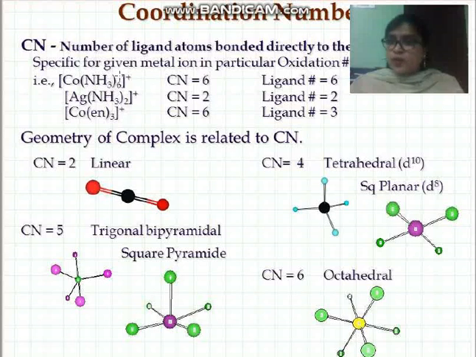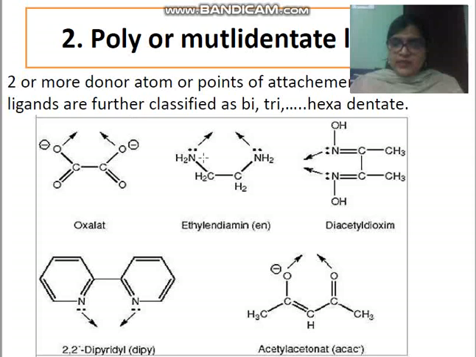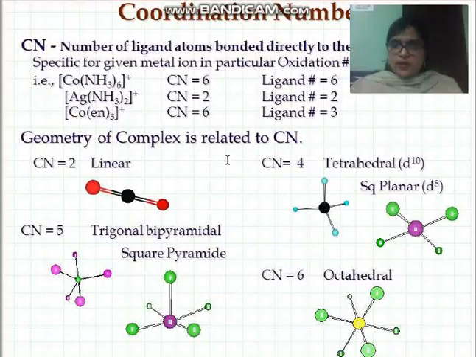Then what will be the coordination number? For this, 6 ammonia molecules are there, so coordination number will be 6, and number of ligands will be 6. Here you can see 2 ammonia are there, so the total number of ligands that are ligating to a central metal ion will be called 2. So coordination number 2 and number of ligands is 2. Then see Co(en)3. En thrice, children. Previously ethylene diamine, you can see in these two nitrogens, in one molecule 2 donor sites are there. Okay, so for 3 molecules, how many donor sites will be there? 6. So coordination number will be 6 and number of ligands will be 3.